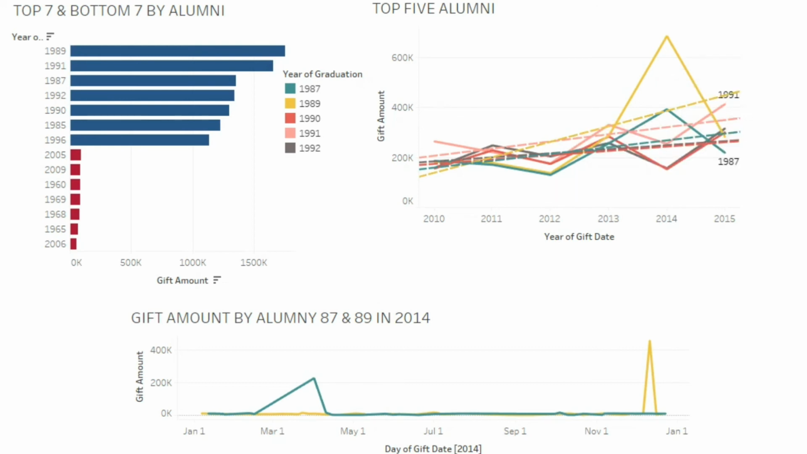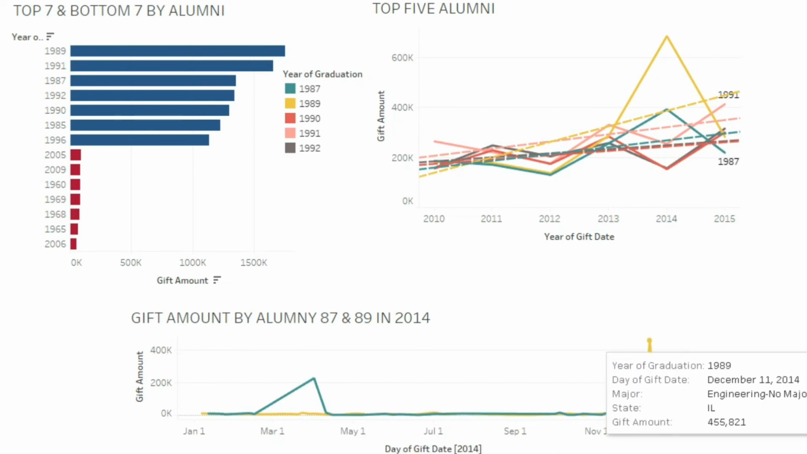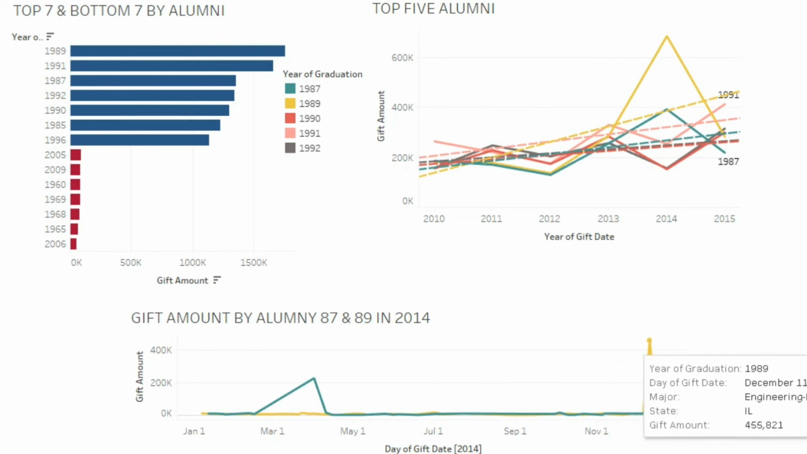So why did it happen? You can see on the 1st of April in 2014, there is a significant increase from the major mathematics of generation 87. There is a possibility the generation 87 from major mathematics held an event raising donations for this institution. On 11 December 2014, there is a significant increase from generation 89 from major engineering. There is also a possibility the generation 89 of major engineering held an event raising donations for this institution as the 25th anniversary.